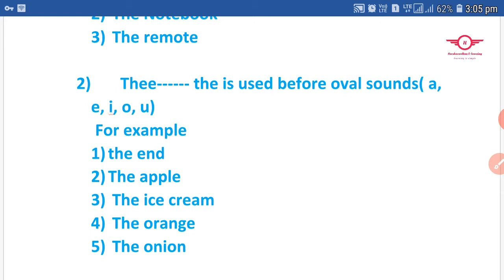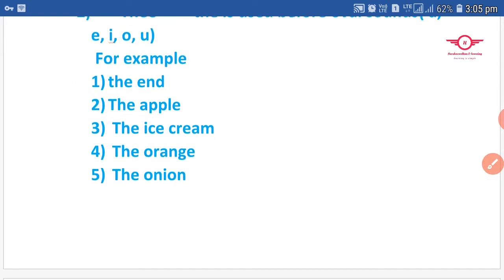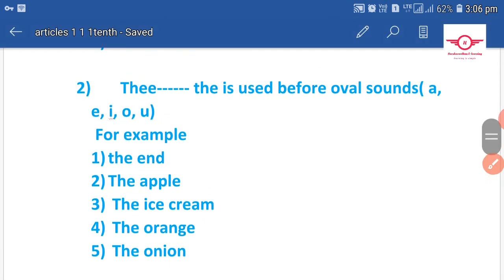Okay, let me check here. For example, see this one, the hand actually. Articles before a vowel sound, meaning a, e, i, o, u. For example, the hand, the apple, the ice cream, the orange, the onion. These words, the word hand has started with a vowel sound.